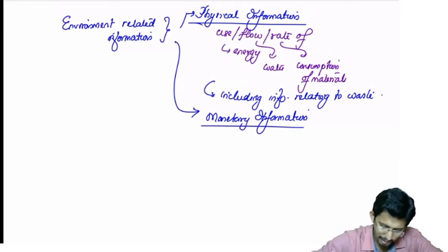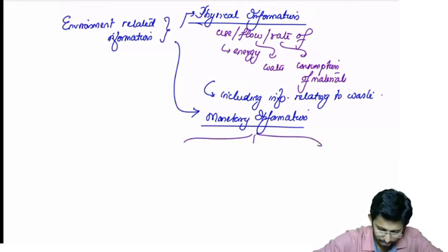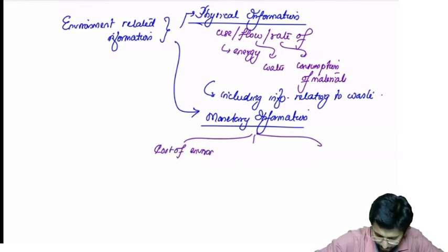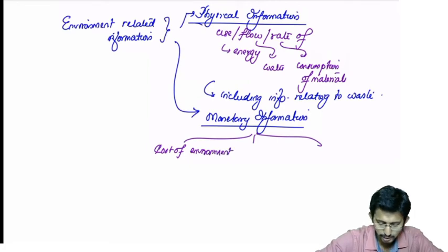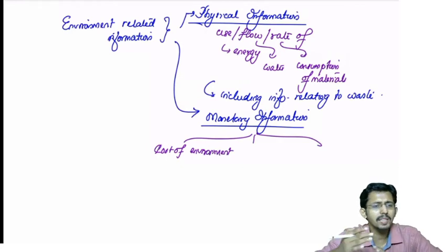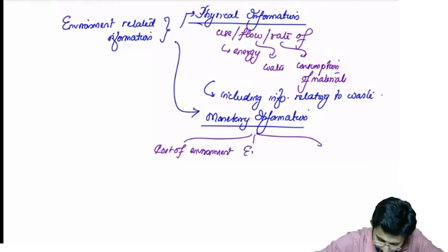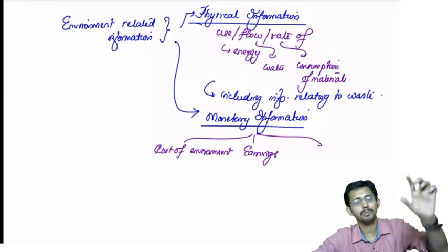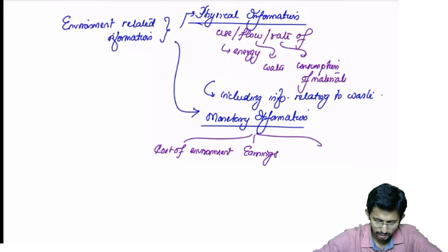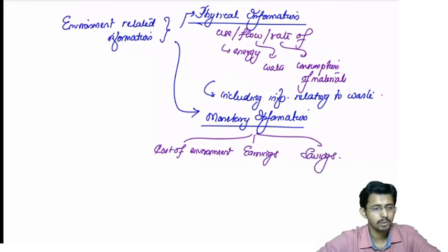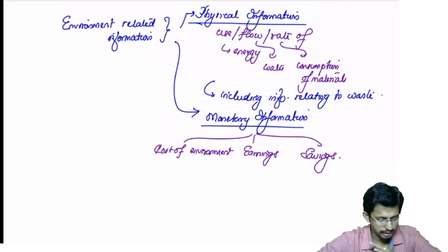You are concerned about three things in monetary: the cost of environment. That means what is the cost of using energy, electricity, the cost of using water, the cost of consuming the materials, everything is cost. Then earnings, how much do you earn from this? When you incur a cost of this much, how much do you earn? Then savings. Okay, so cost, savings and earnings, these are the three aspects of monetary information.